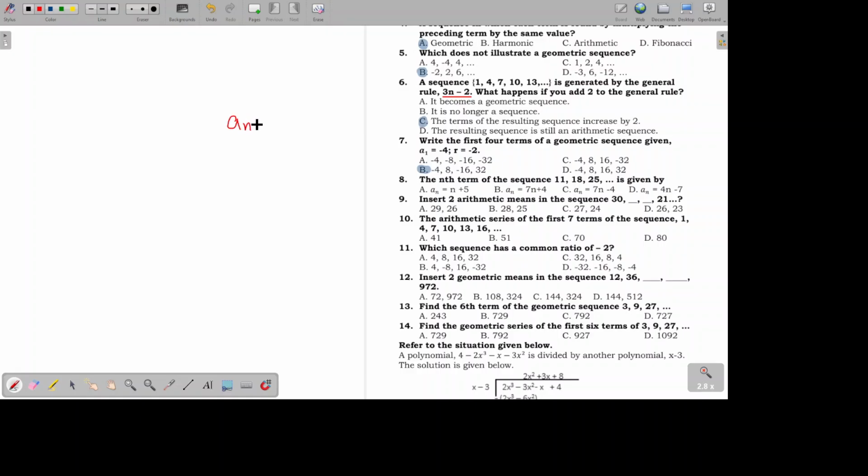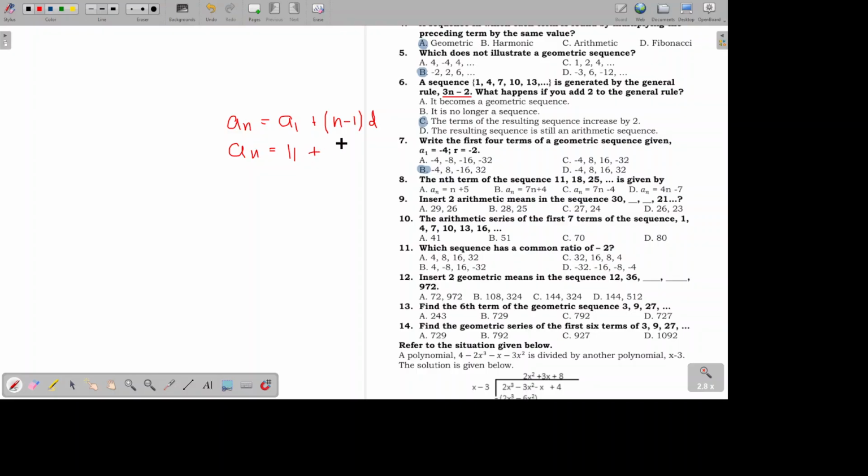The formula for a sub n is a sub n equals a sub 1 plus n minus 1 times d. So, I hope you will memorize this formula for the a sub n. Now, we don't know what a sub n is. That's what we are actually looking for, the nth term, a sub n. But we know what a sub 1 is. A sub 1 is 11, since that's just the first term.